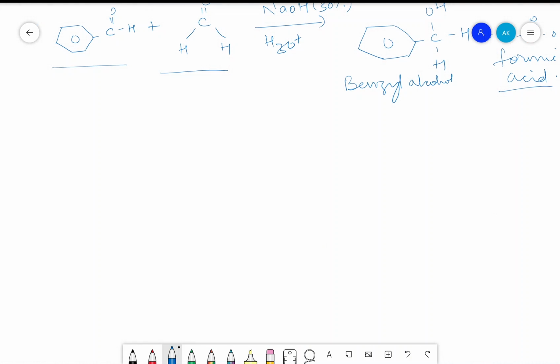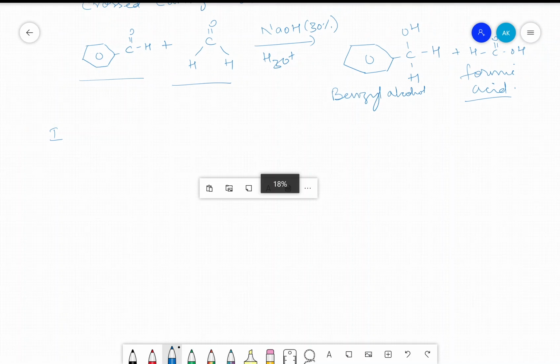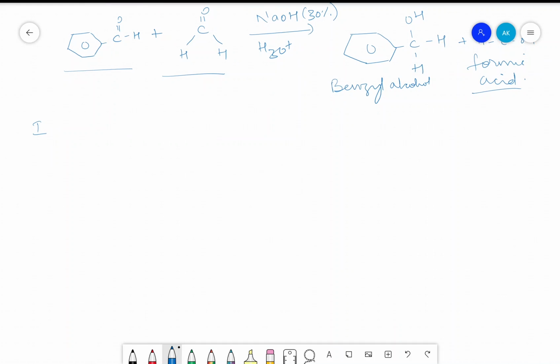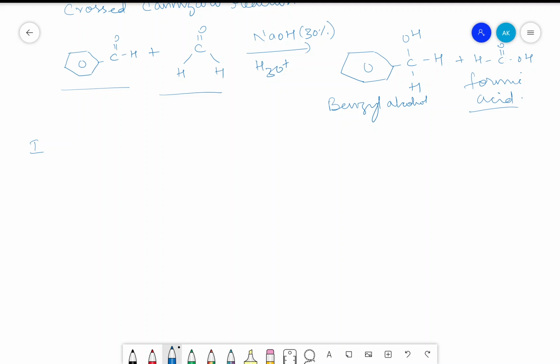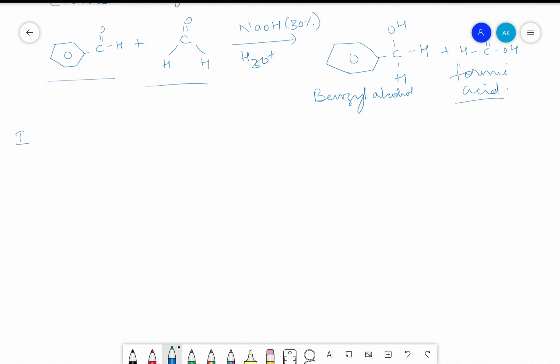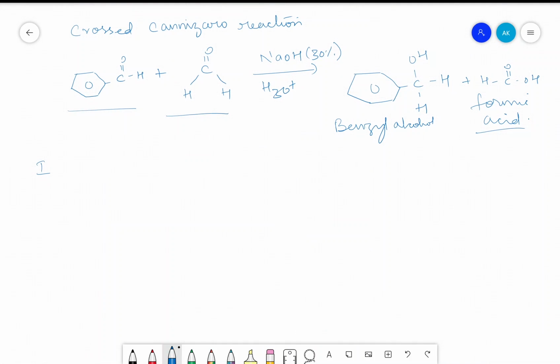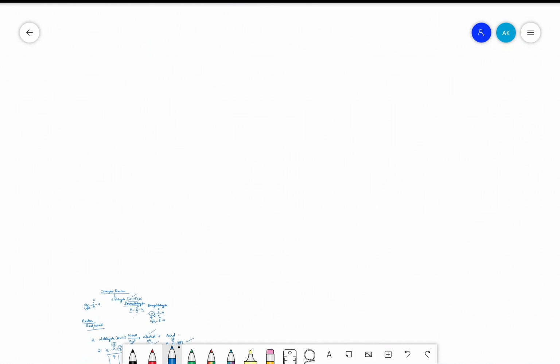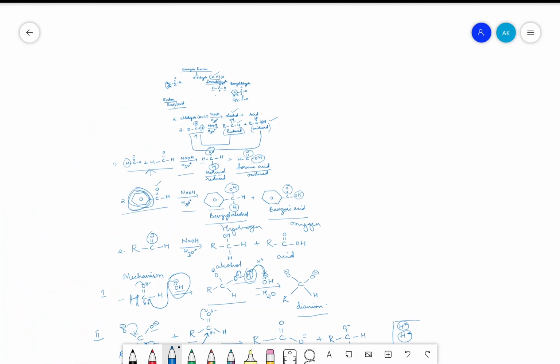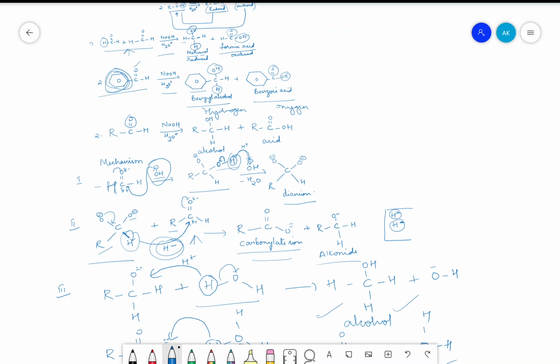Mechanism will also remain the same. Only thing is, in the first step we can either use benzaldehyde or formaldehyde, but with the help of the general mechanism which we have seen here, the dianion which is forming here results in the formation of carboxylate ion.